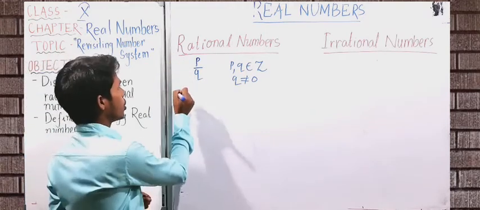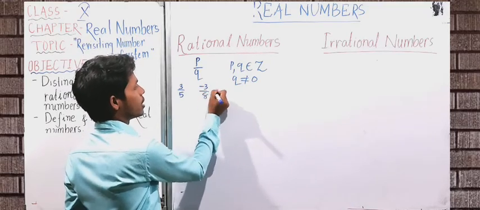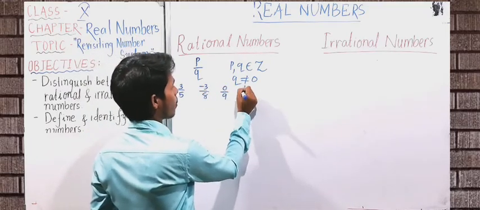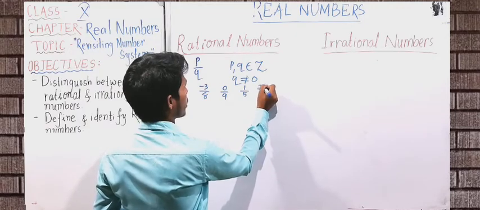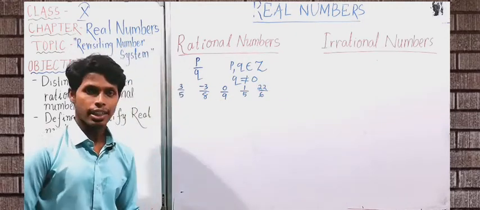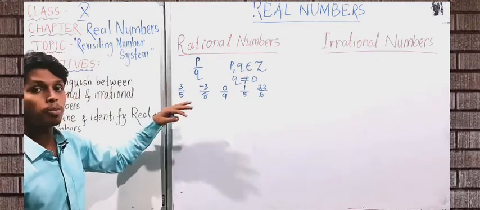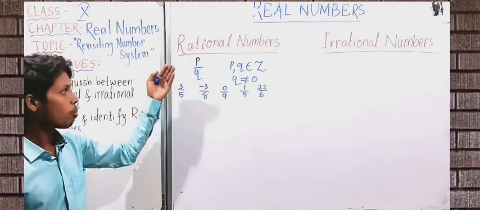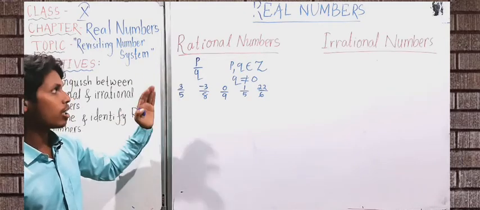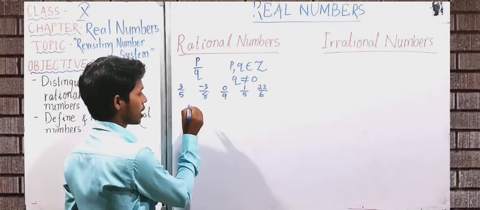For example, you can see 3 upon 5, minus 3 upon 8, 0 upon 9, 1 upon 5, 22 upon 6. All these numbers are rational numbers, and the numbers which are not in the form of this but can be expressed in the form of p upon q are also called rational numbers. For example, all the natural numbers.